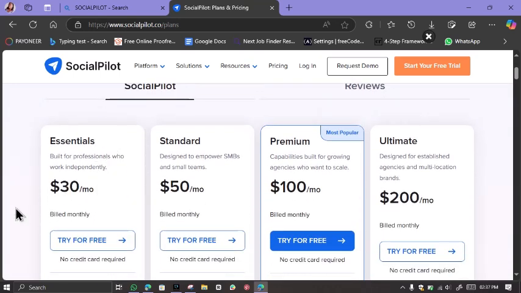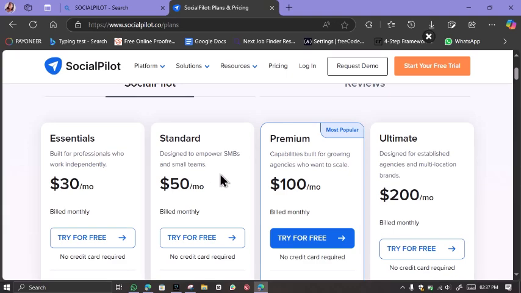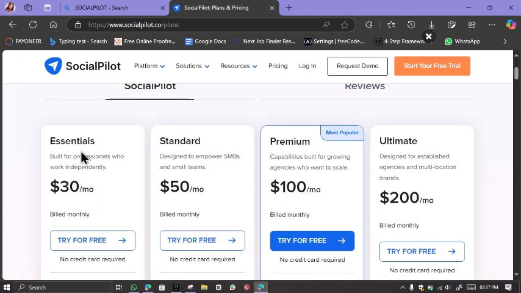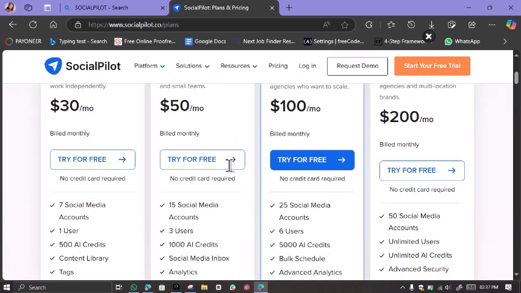So we have Essential at $30 per month. You can also try it for free. We have the Standard, and the Essential is built for professionals who work independently. The Standard is designed to empower SMBs, small businesses, and small teams, at $50 per month. So you can see everything you enjoy on that. If you are going for the Essential, they don't actually have a free plan, just a trial.